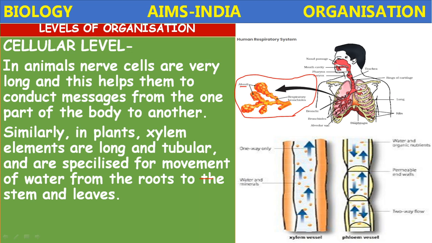The brain is made up of neurons. Those cells are different and they perform the function like the conduction of the messages from one part of the body to the other part of the body. That is coordination function.